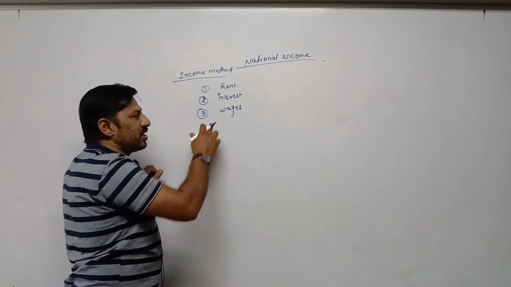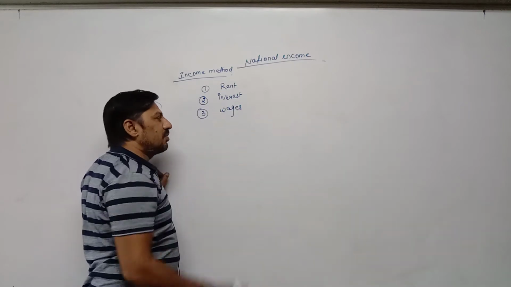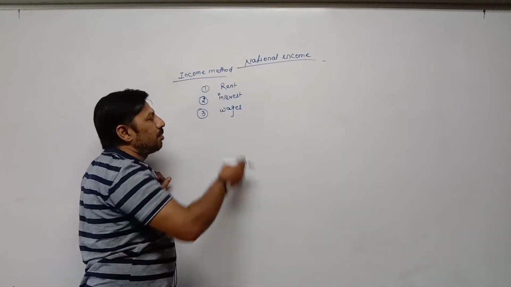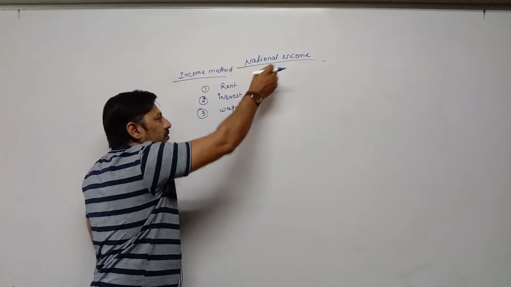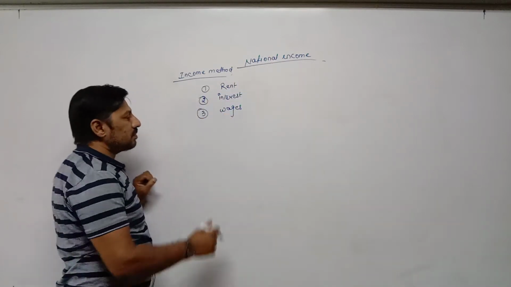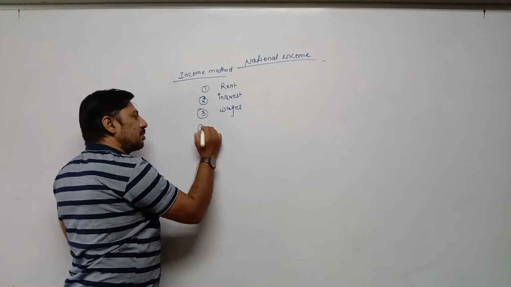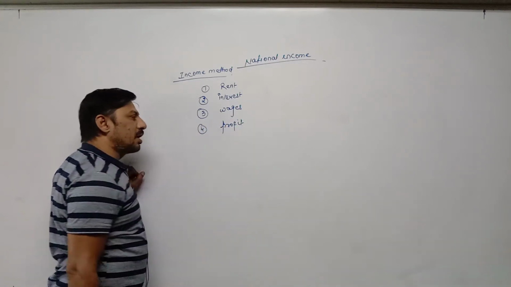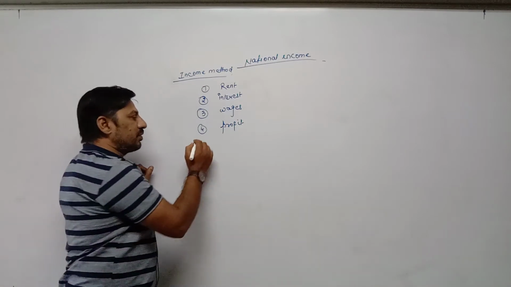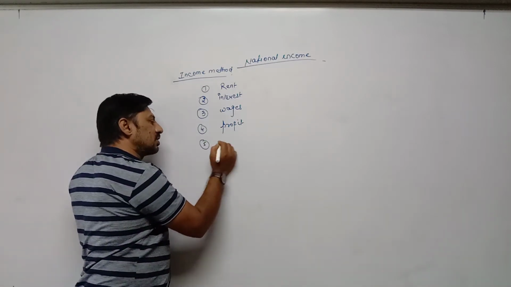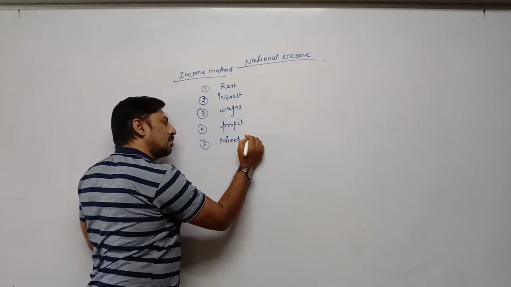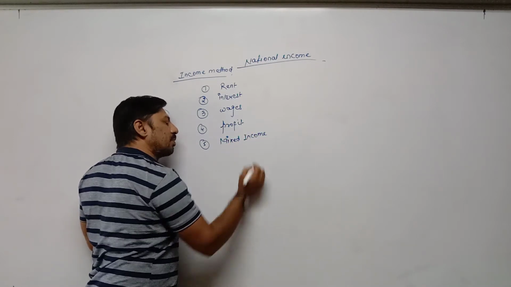If we classify wages deeply, then wages, salary and remuneration are all the same, but for calculating national income we take one word, that is wages. Then fourth is profit, which we pay to the entrepreneur. And fifth, which is not given in your textbook, is called mixed income. Mixed income is the income of a self-employed person.